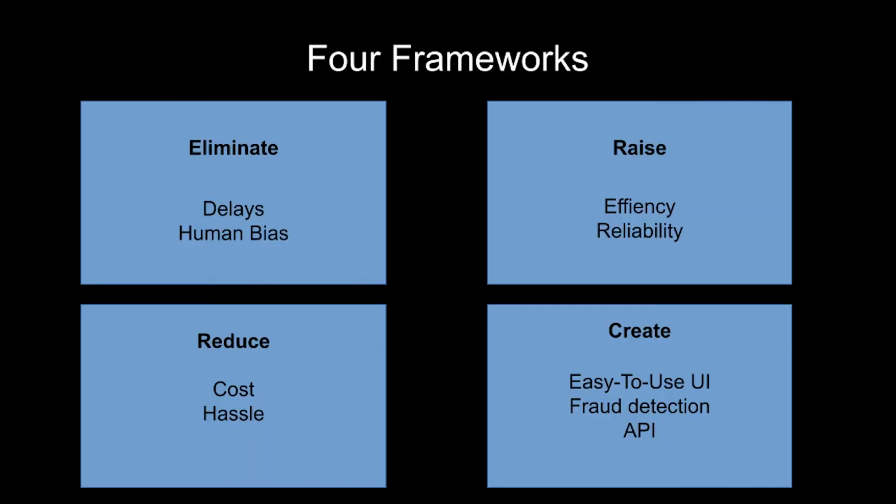Now on to our four-action framework. The first framework is eliminate delays, as this is fully autonomous. And we'll also eliminate human bias. We also raise efficiency, as our model is very accurate with an 82% accuracy, which is much better than humans' accuracy, which is around 57.9%. We also raise reliability, as our app has a really good accuracy. We then reduce costs, as our calls do not cost much, and we also reduce hassle, as people and corporations do not have to create their own algorithms to train on. We also create an easy-to-use UI and a revolutionary API.